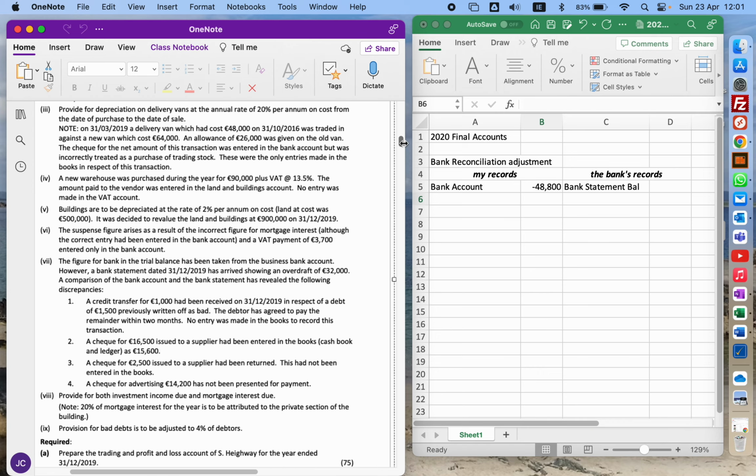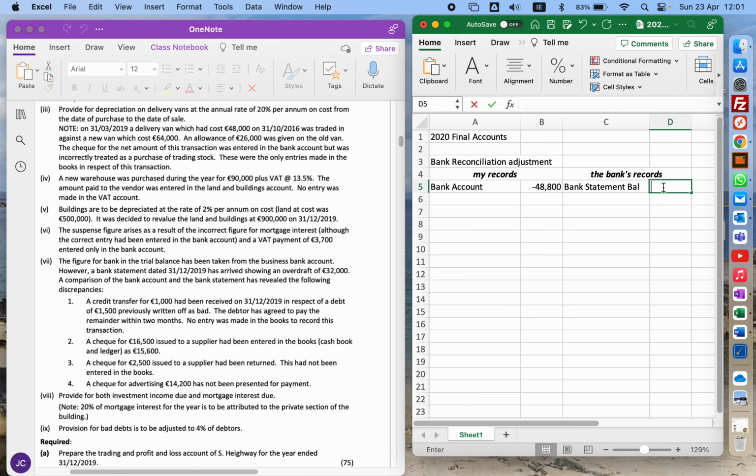Now when I receive a bank statement, so a letter from the bank every month, it's going to tell me how much money is in my bank, and that should agree. My bank statement should say I have minus 48,800 as well, but it doesn't. So it says I have an overdraft of 32 grand. That overdraft means minus 32 grand. So those two figures don't agree.